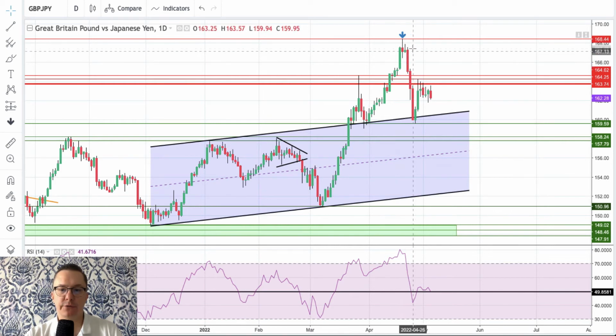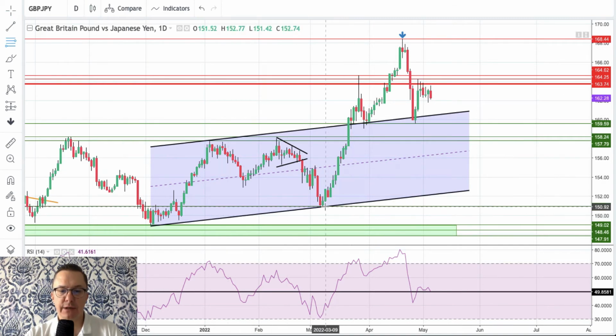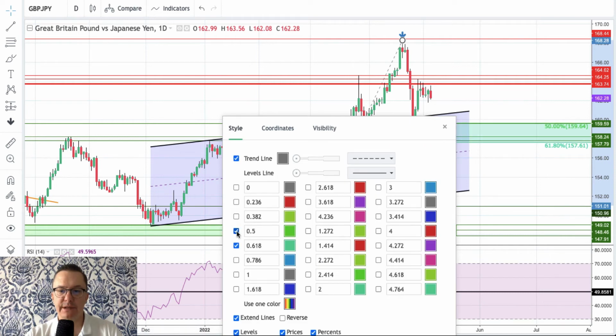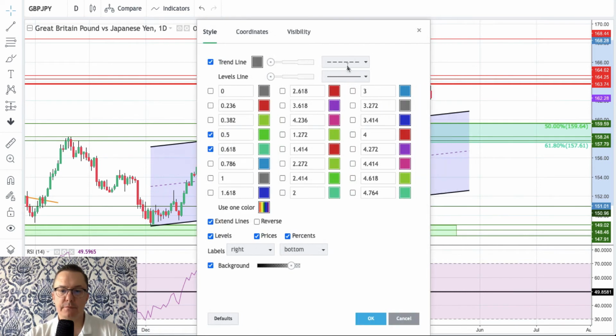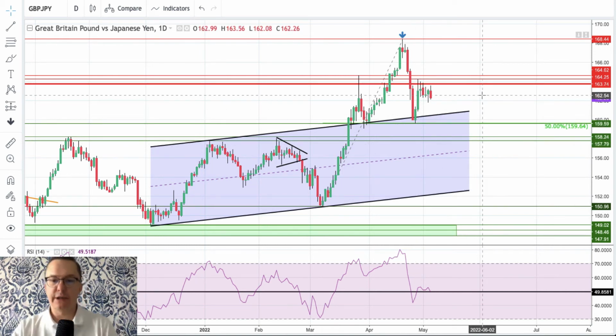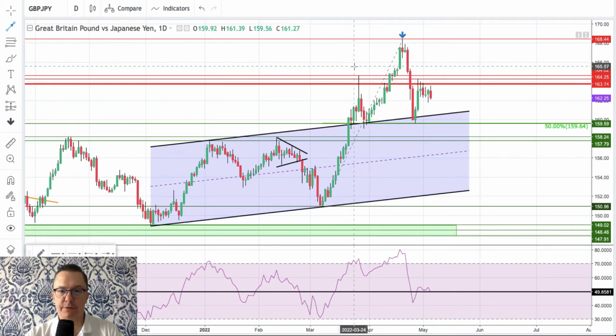How much did we retrace? It looks like we retraced like 50% of the last wave up. This is the last wave up, and we retraced, I think it's going to be a kind of 50%. Maybe, maybe not. Let's see. This is 50% exactly. Look at this precision. 50%, 159.64, retraced, bounce.